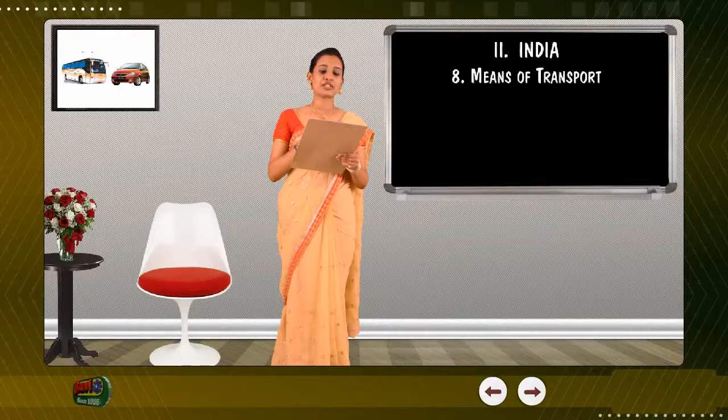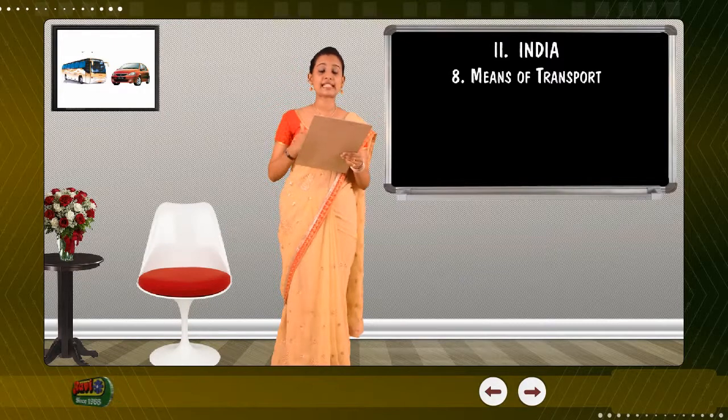Means of transport. Transfer of commodities or people from one place to another place is known as transport. The things through which transfer takes place are known as vehicles or motors.